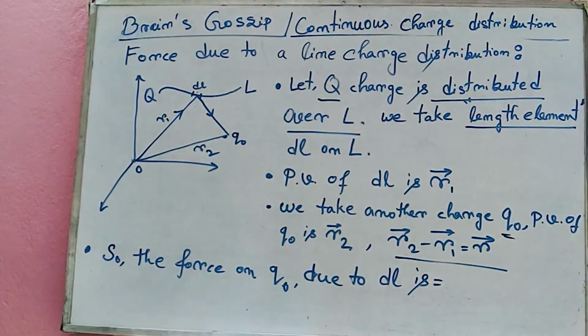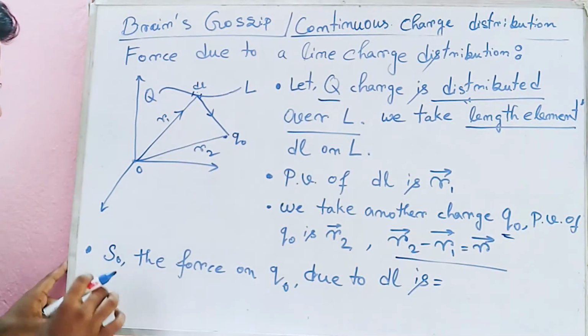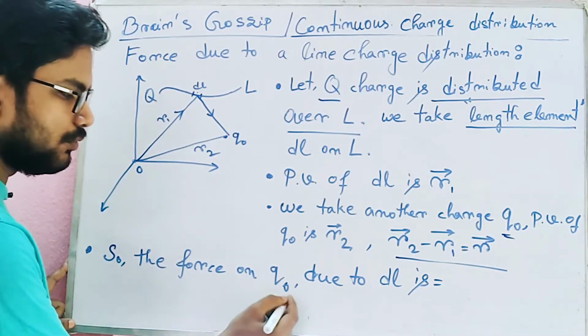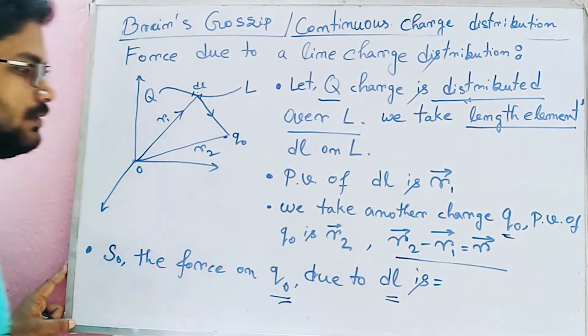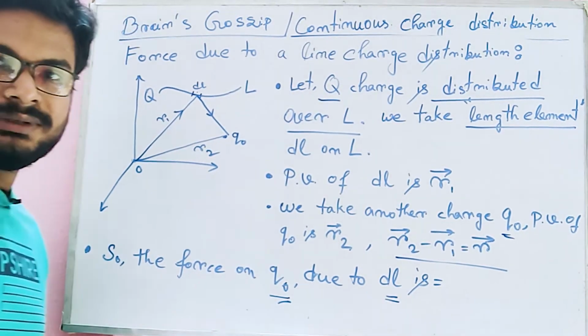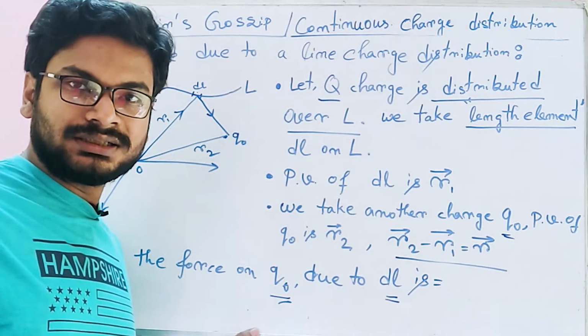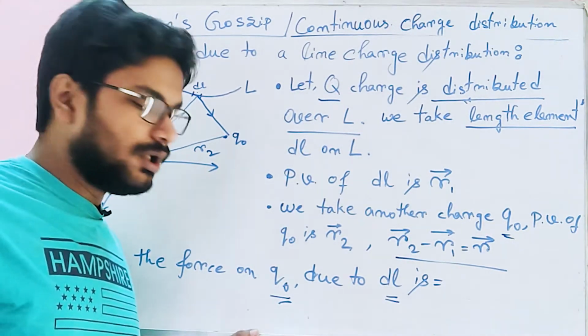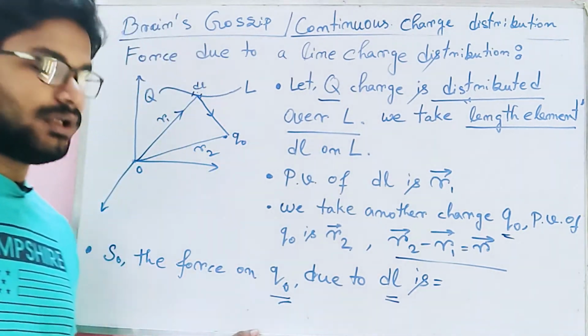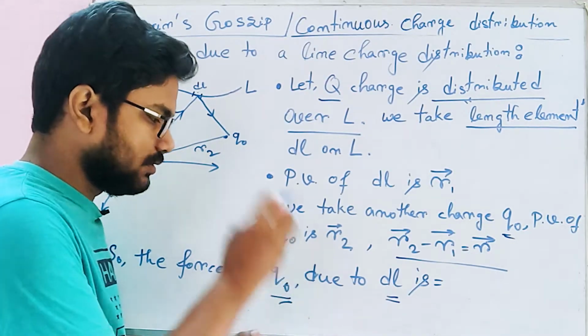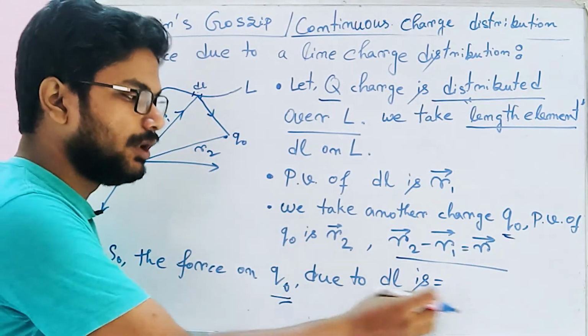Now what is our target? We want to calculate the force on q naught due to dl. So as we know, dl is the elementary length and it has some charge, and that is dq. Now our target is to find out the force on q naught due to dl.